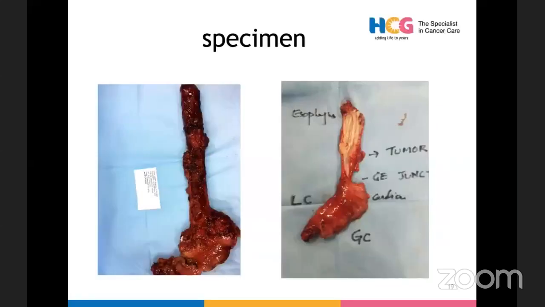But the rest of the mid esophagus, and to some extent at the level of or above the level of carina, we can definitely do a good mobilization and a good lymphadenectomy of the esophagus. Here you can look at the esophageal specimen.